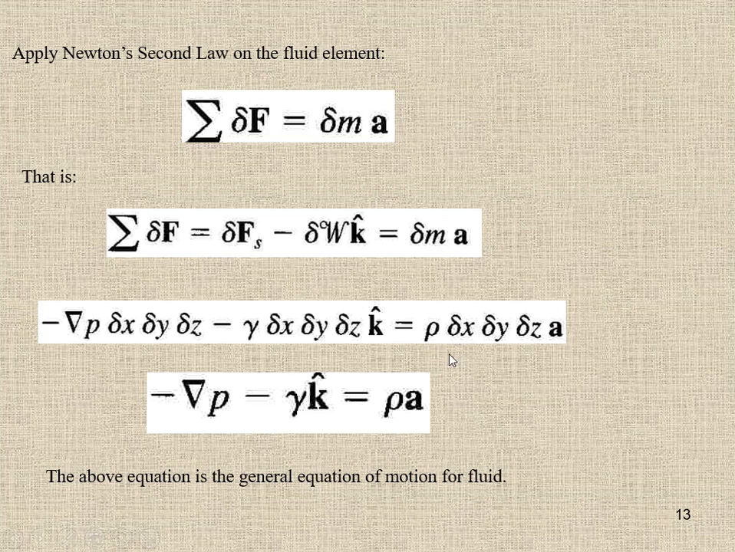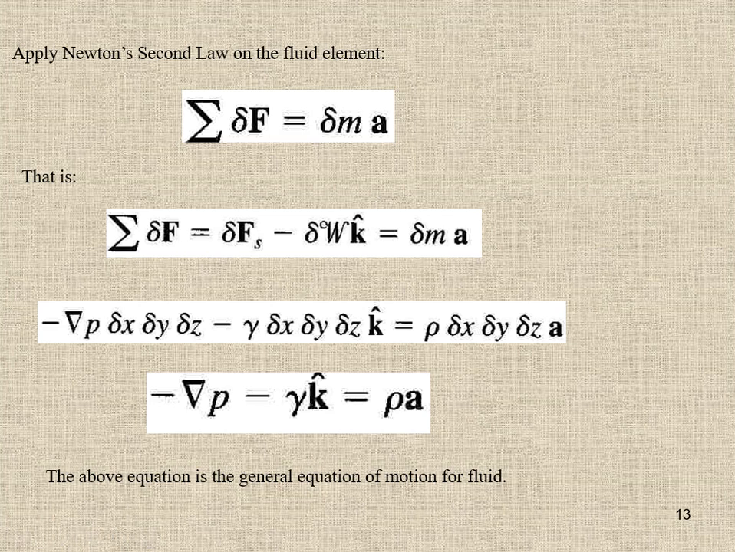And mass is equal to rho into v. So the density of the fluid, which we considered incompressible, is constant, and the volume of the fluid element is del x, del y, del z, and the acceleration. If we simplify this, all these factors are going to be cancelled, so it will end up with minus del operator into p, or the pressure gradient, minus gamma into k is equal to rho into a.